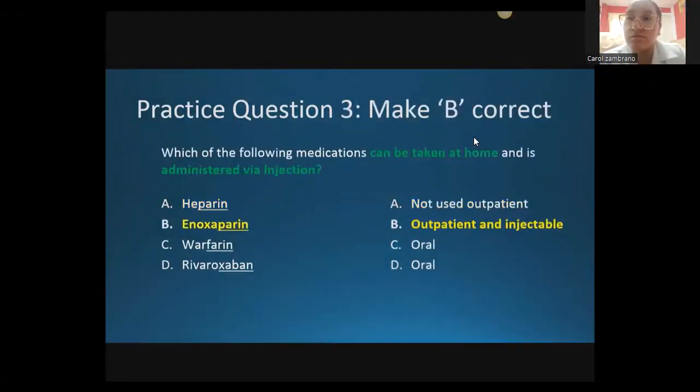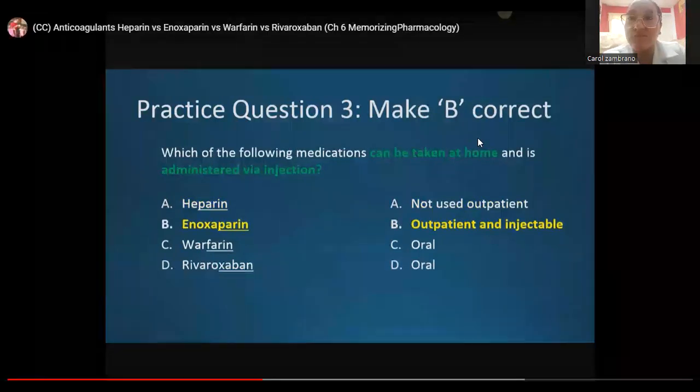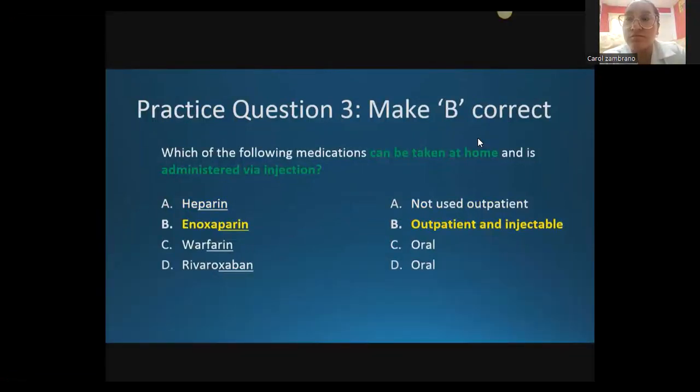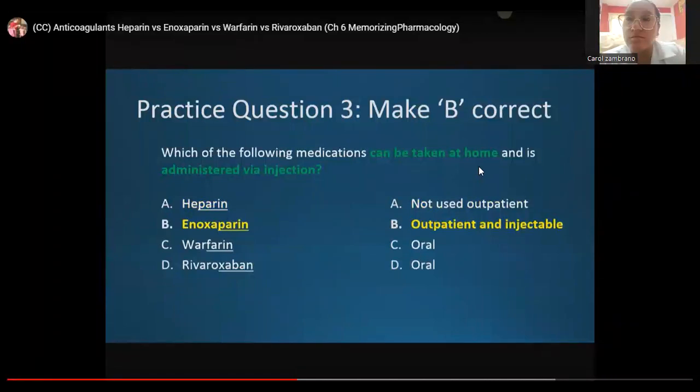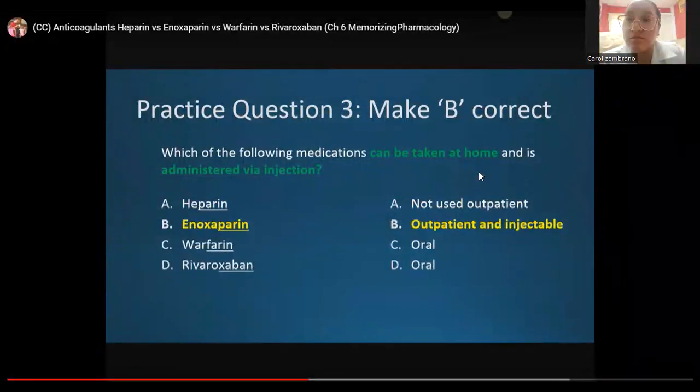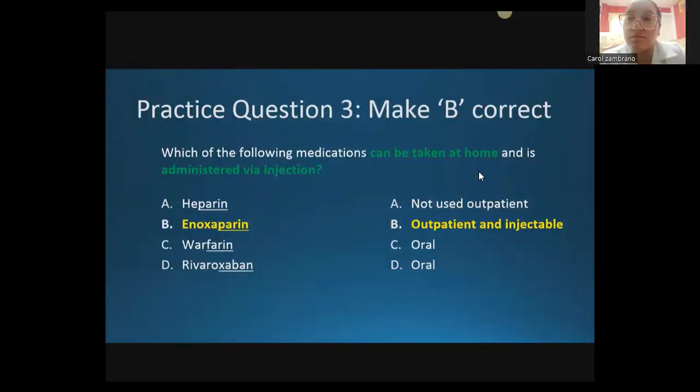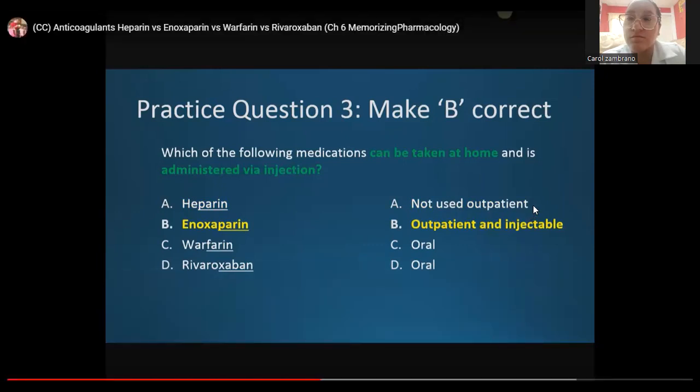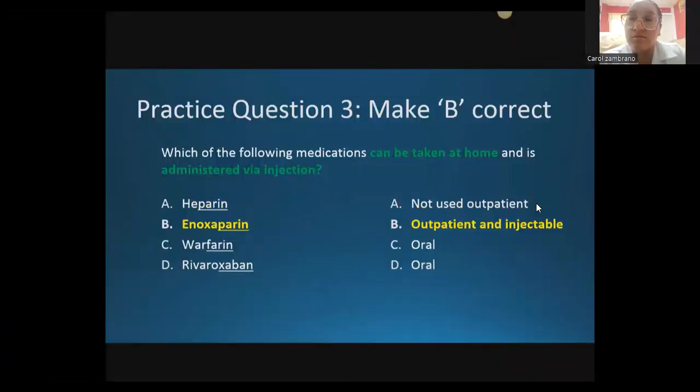The next question is focusing on our low molecular weight heparin, enoxaparin. Which of the following medications can be taken at home and is administered via injection? So again, that's going to be enoxaparin, our low molecular weight heparin. Heparin itself is not used outpatient. It's just used in the inpatient setting while it is still an injection. Then we have enoxaparin, which is an injection that's administered subcutaneously, and it can be used outpatient. Warfarin and Rivaroxaban, while they're both used outpatient, are only oral formulations.